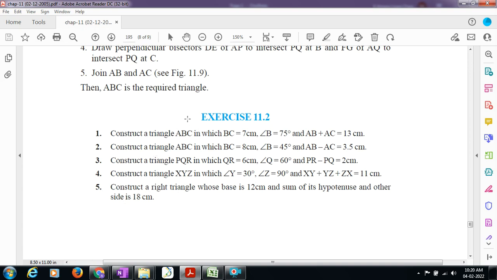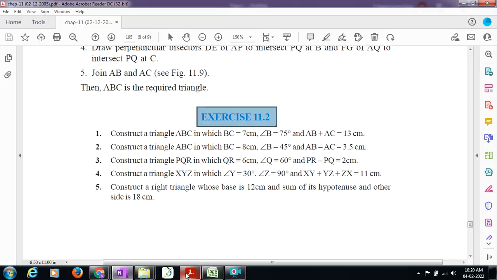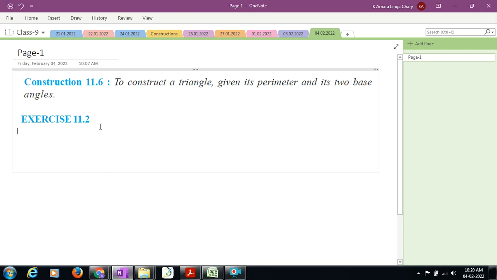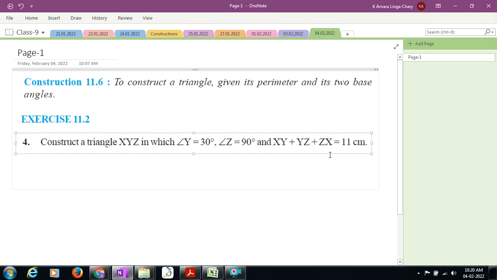Okay, no problem. Let me take this problem to our Microsoft OneNote. Let me paste it here. Construct a triangle XYZ in which angle Y is 30 degrees, Z is equal to 90, and so on.